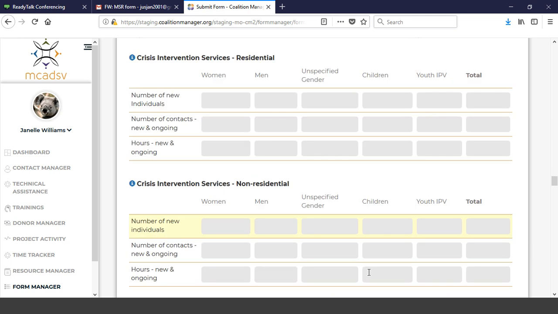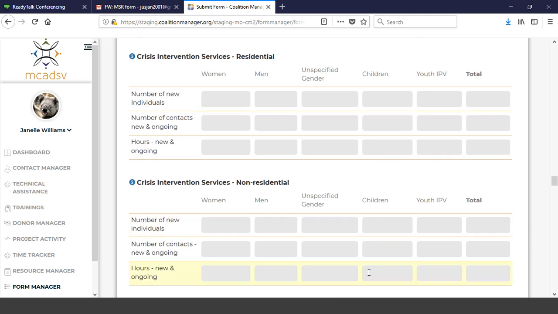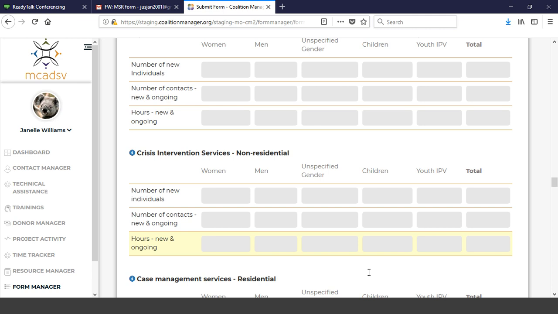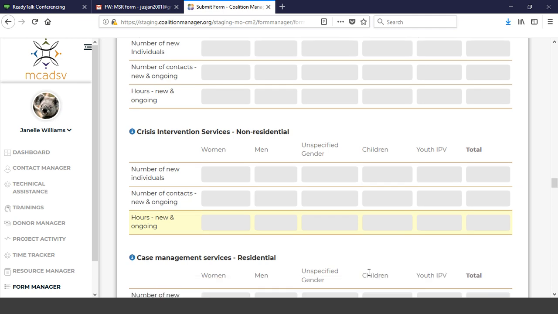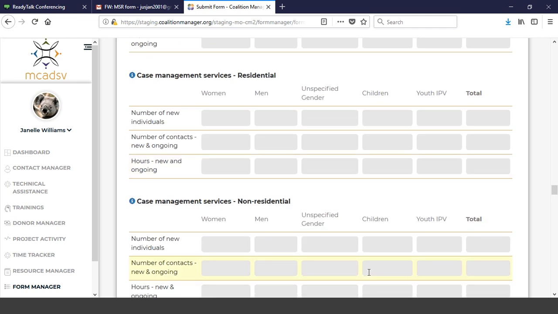All right, and then we also have our case management services, again, residential, non-residential. We are also asking for the number of new individuals for case management services. That's the first time that they have received case management service within the federal fiscal year from your program, and new and ongoing contacts and hours are still the same.